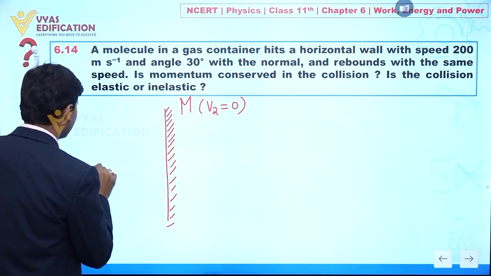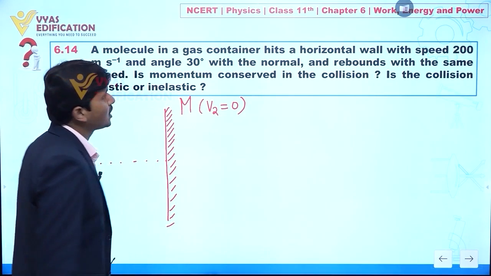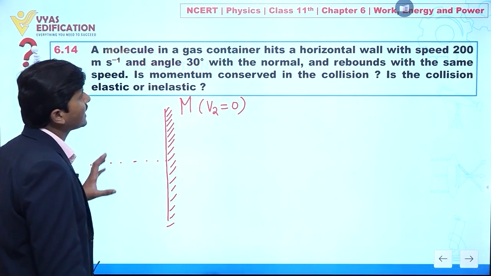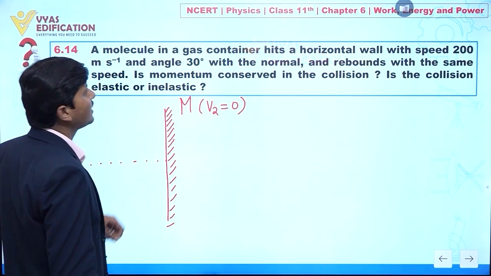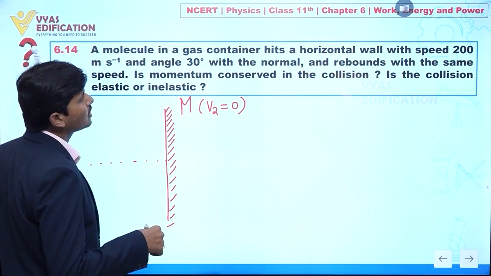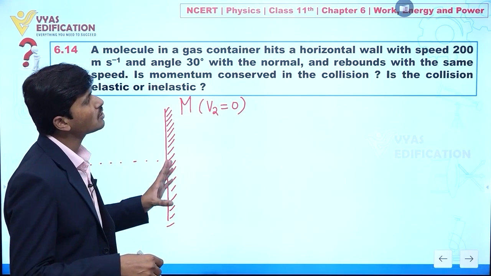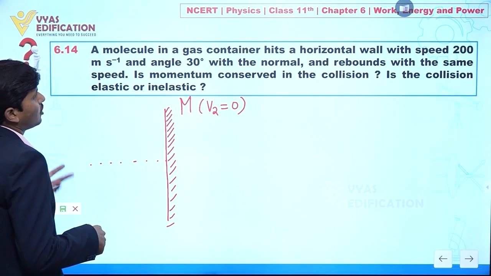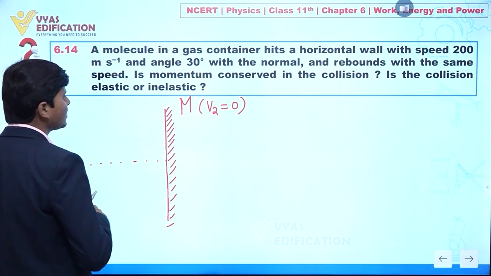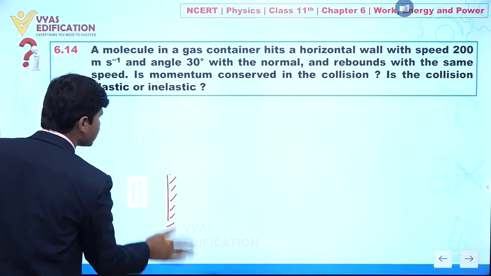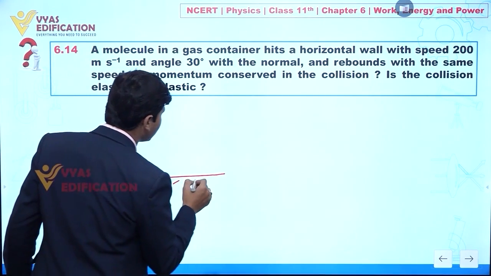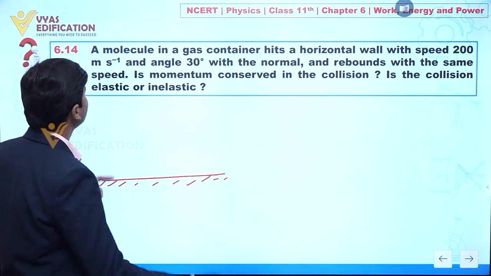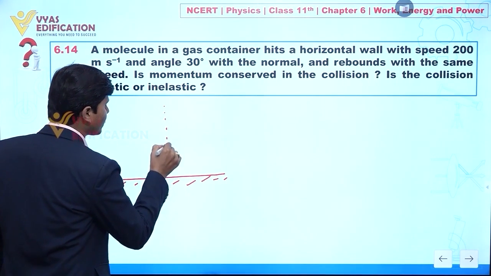Now in this question, a molecule of a gas hits a container. We are assuming this is a wall of a container, and it hits a horizontal wall. There is no problem, we can draw the diagram like this. Let's suppose this is a wall of a container, this is a horizontal wall, and here we have a molecule in a gas.